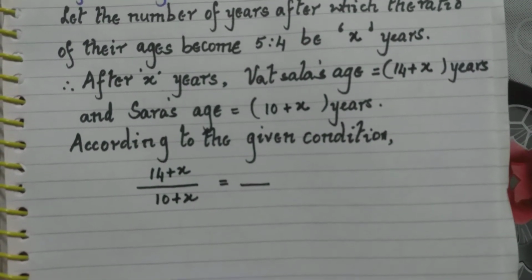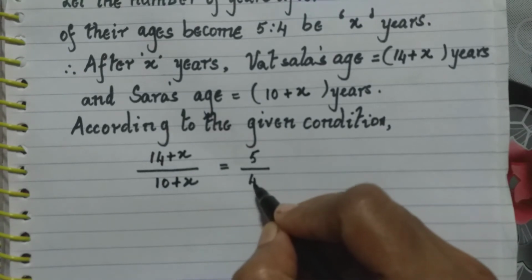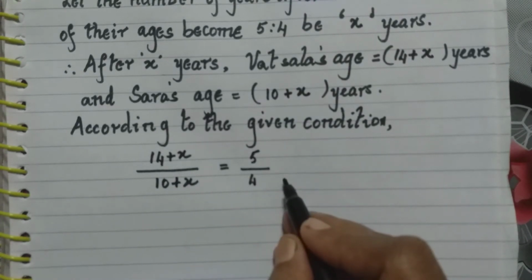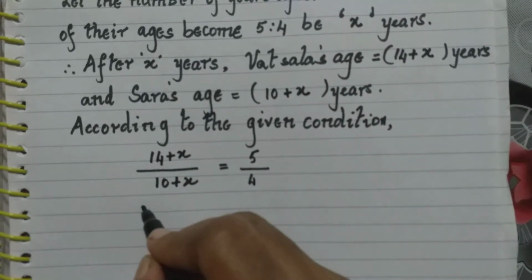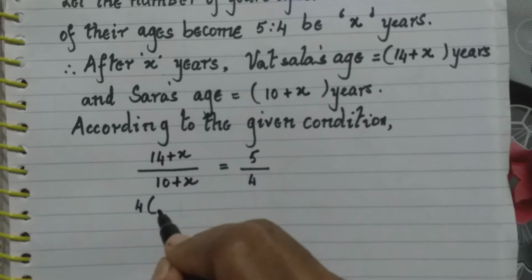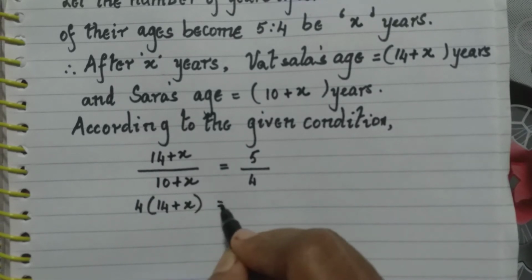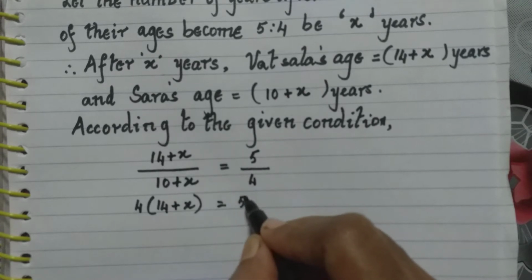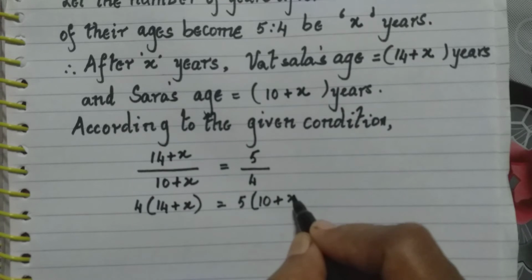So we can write here 5 upon 4. How do we simplify this further? By cross multiplying. That is 4 times (14 plus x) is equal to 5 times (10 plus x).